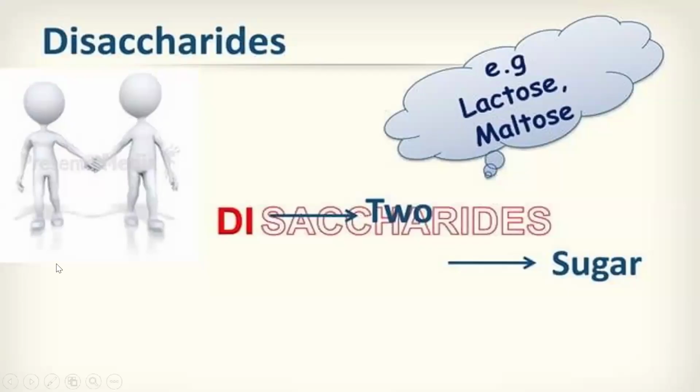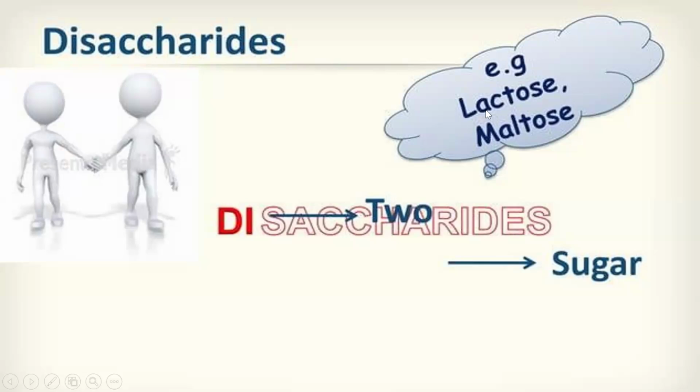Now coming to disaccharides. You can see this is one monosaccharide and this is one more monosaccharide. Two monosaccharides combine together to form one disaccharide. It is as if two things are standing here holding hands to form one. So this is a disaccharide. The bond between one monosaccharide and another is known as the glycosidic bond, which is very important in combining two monosaccharide units.